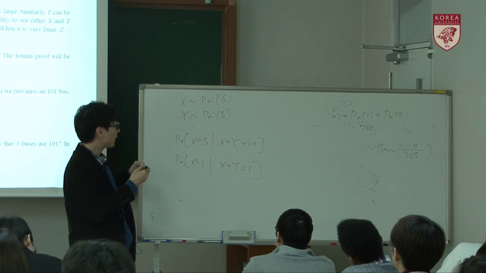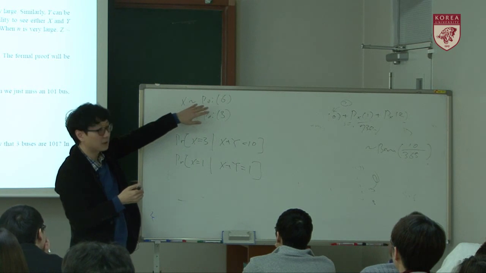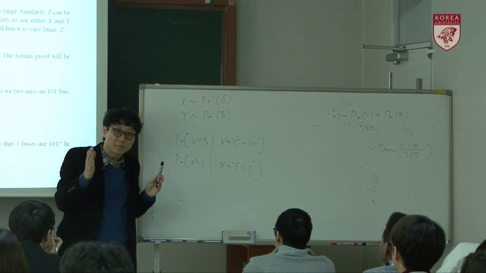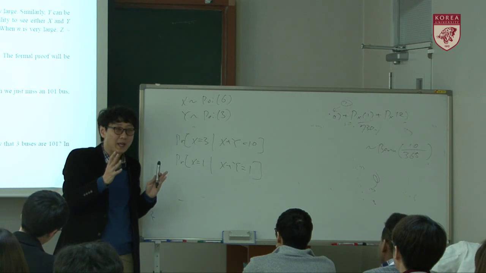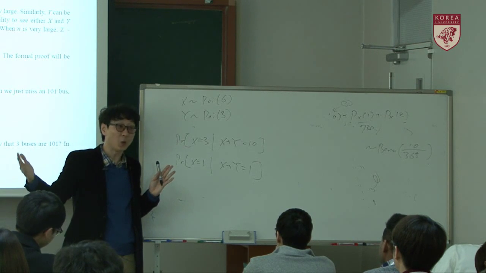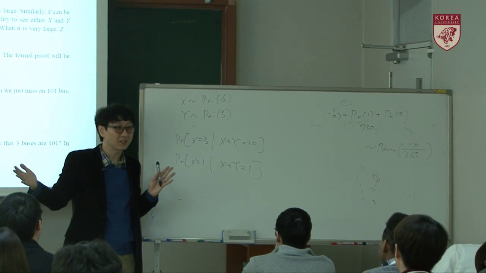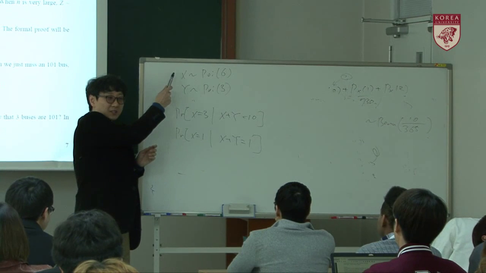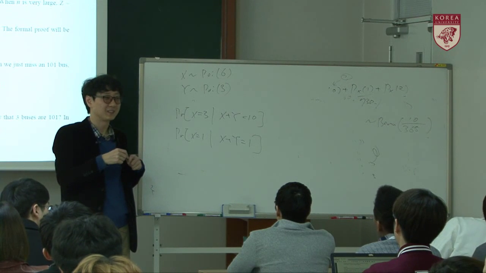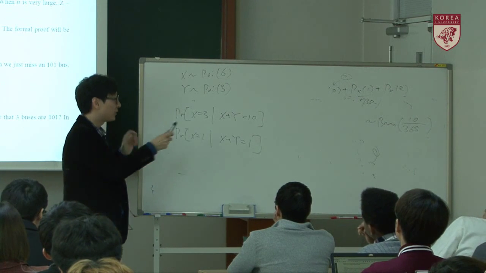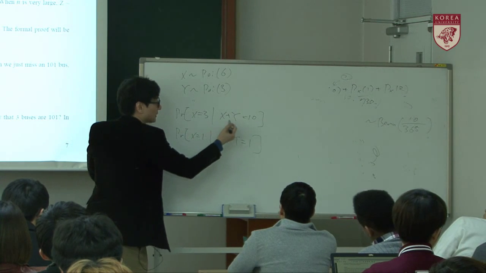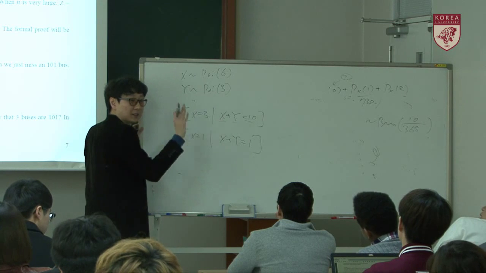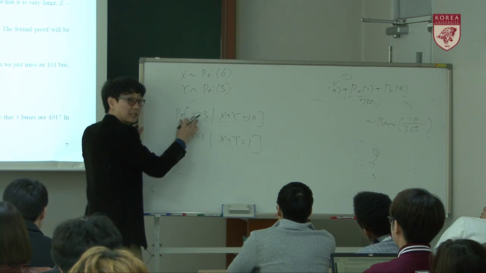So bus X arrives 6 times in an hour and bus Y arrives 3 times in an hour. But the question is, anyway, I observed 10 buses in total. Then what's the probability that among the 10, 3 are from bus X? That means X plus Y is already 10, so it is given. On this condition, what's the probability that X equals 3?